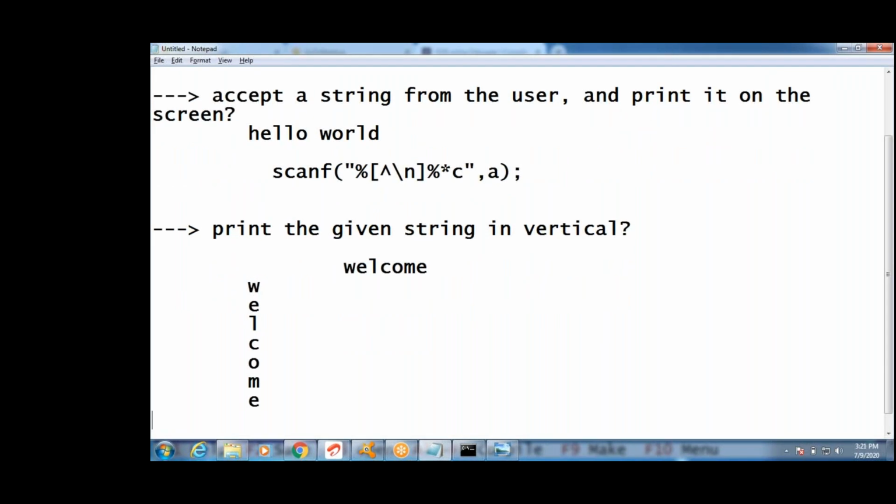Okay. Write this, guys. This is the input. If I enter welcome, I want output like this. Clear? Are you following it? This is the input.